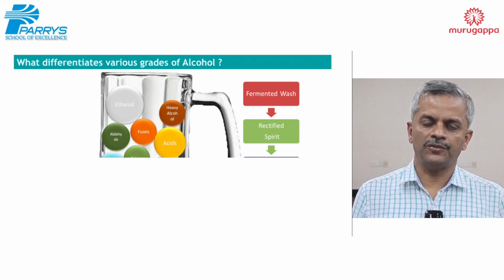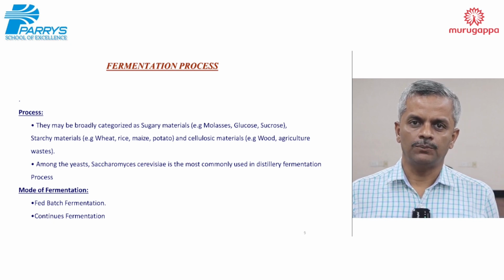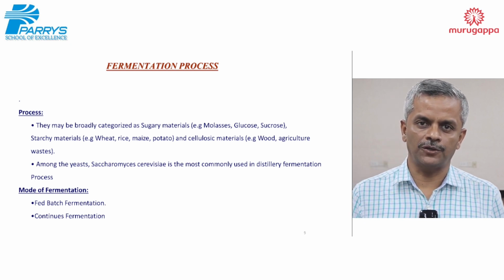Fermentation process is a biological process. The sugar material or starchy material is converted into ethanol and carbon dioxide by the action of yeast Saccharomyces cerevisiae. Fermentation can be a batch process as well as a continuous mode of operation. Based on the operation requirement, we can switch the process to batch mode or continuous mode.